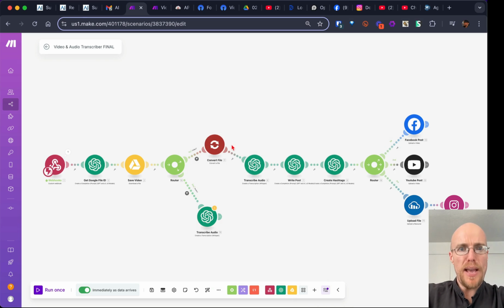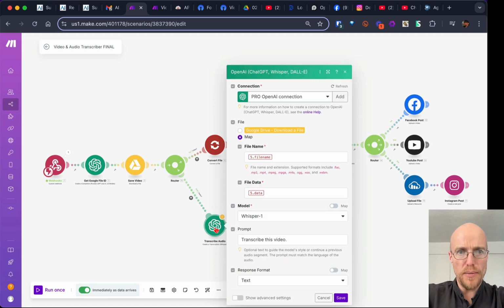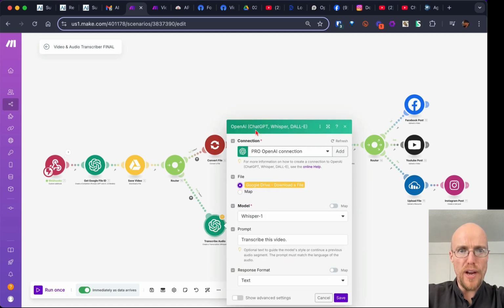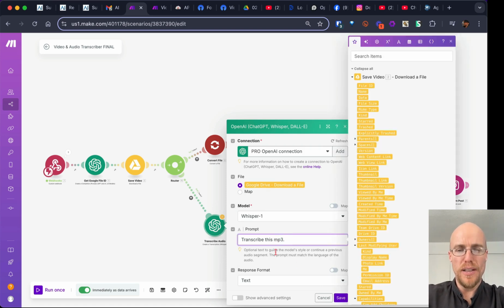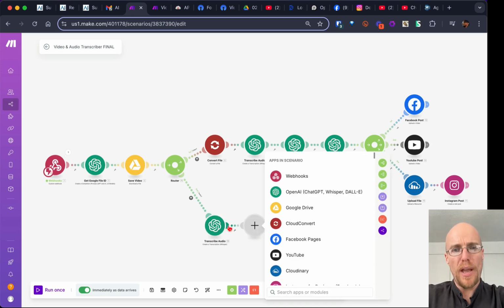All right, what's going to happen now is it's not going to go down this one because it's going to say audio. This needs something. We need that Google Drive. Transcribe this MP3. I don't even think it would mess up, but okay, transcribe audio. Now, just to show you, I could do another prompt.